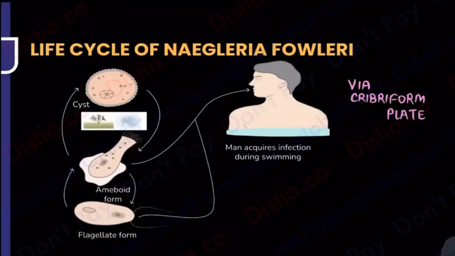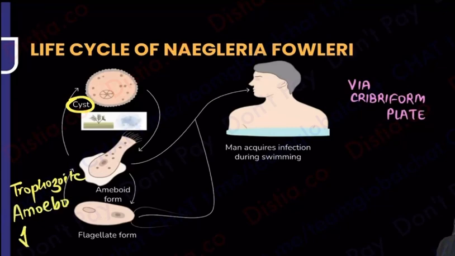Like every other organism, this also has a cyst and this also has a trophozoite. But if you look carefully, I've written cyst over here, but in trophozoite I've not written trophozoite, I have written flagelliform, because I want to tell you that the cyst looks like a round cyst everywhere. But the trophozoite that we have is known as the amoeboflagellate. Trophozoite is also known as amoeboflagellate, which basically means that when it wants, it will have a flagella, right?